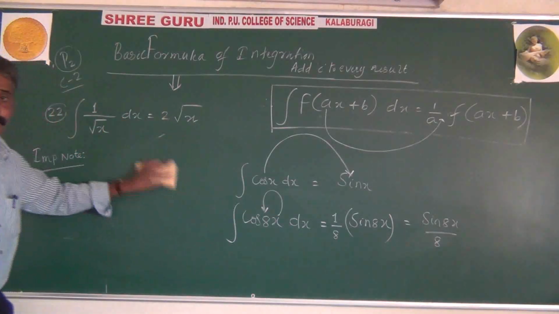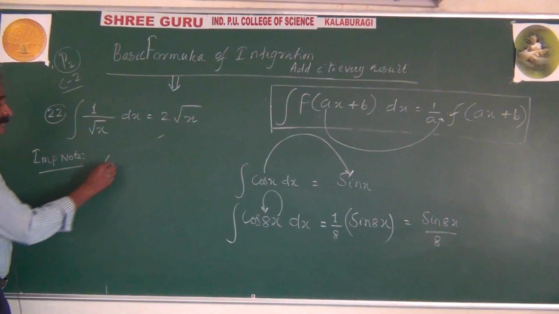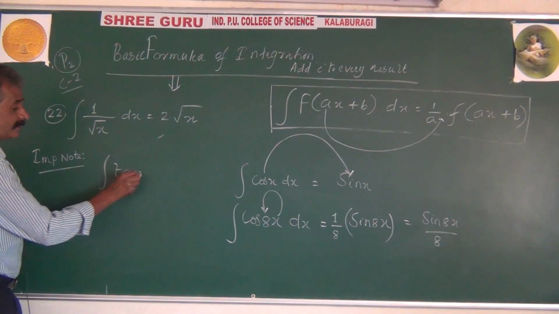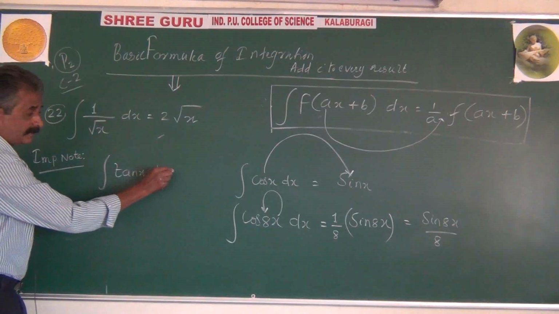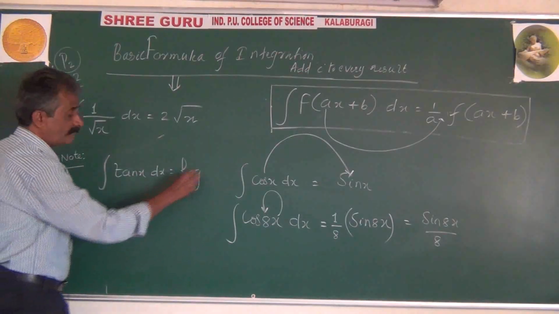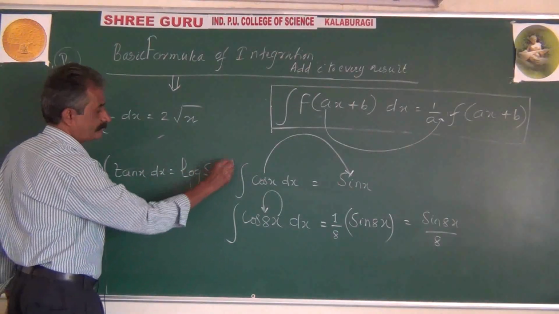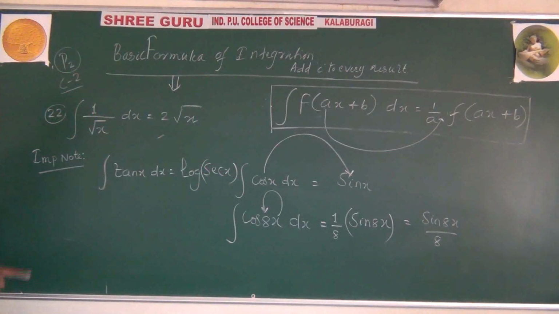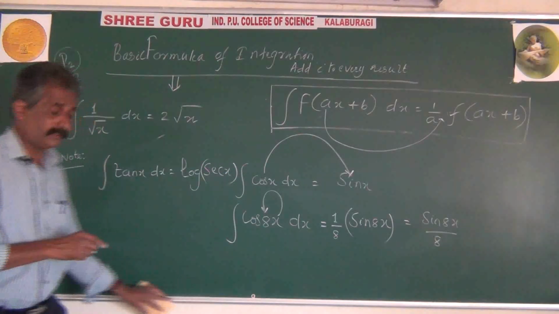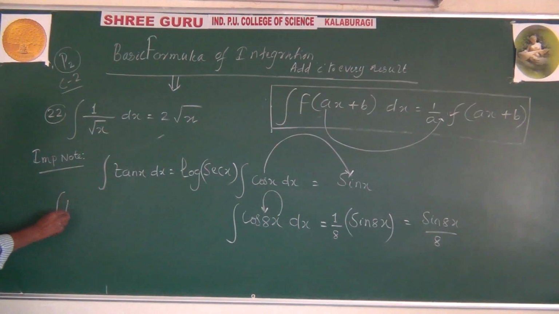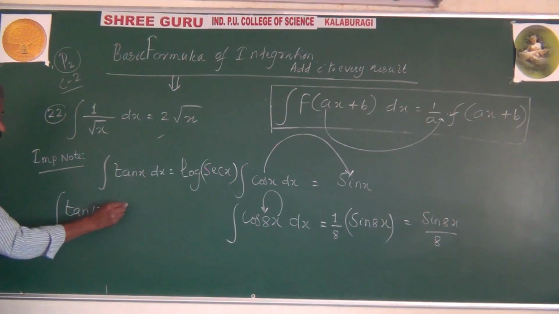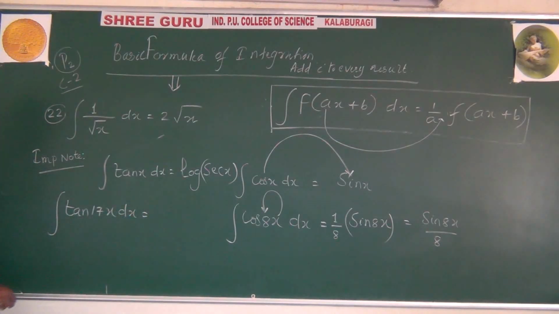Similarly, with another example, what is the integration of tan x? The integration of tan x, as we have just seen, is log of secant x, with coefficient of x as 1. Now, what is the integration of tan 17x dx? Now there is a coefficient of x. What's the coefficient of x? 17.